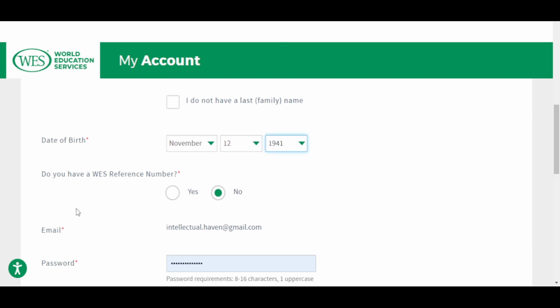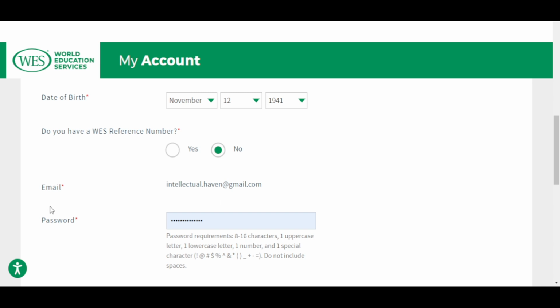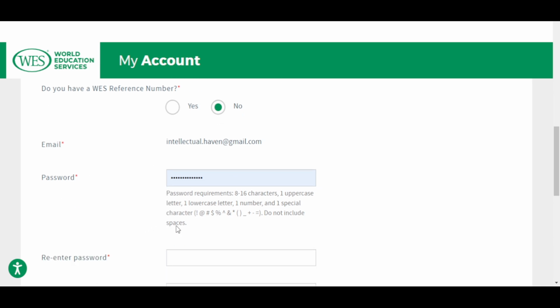Okay. So moving on, do you have a WES reference number? No, you don't have a WES reference number yet. You are just creating your account. So you say no. All right. So your email address will be here automatically. And then it will need you to set your password. All right. You can always set your password.